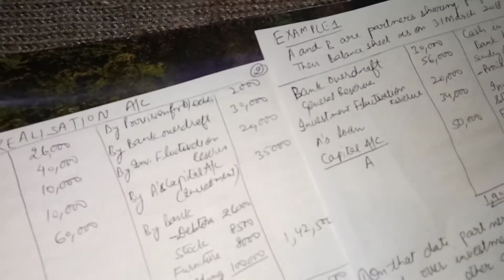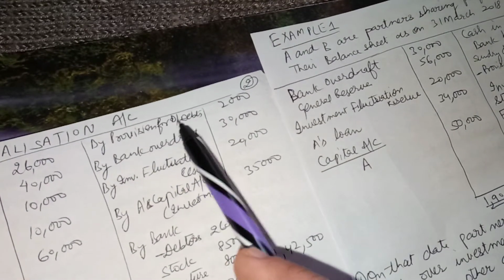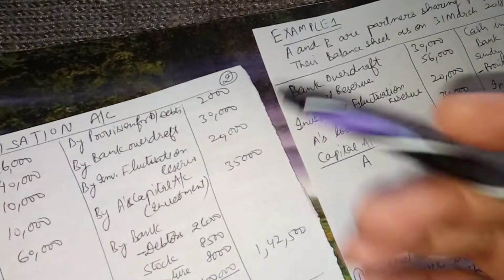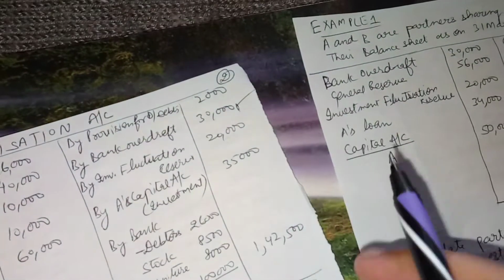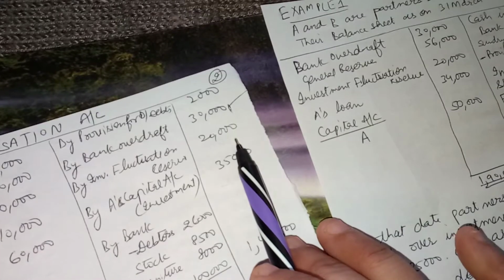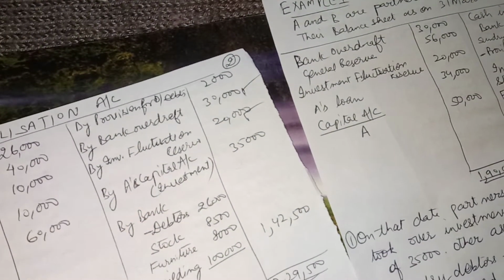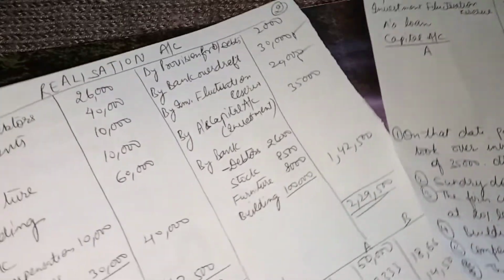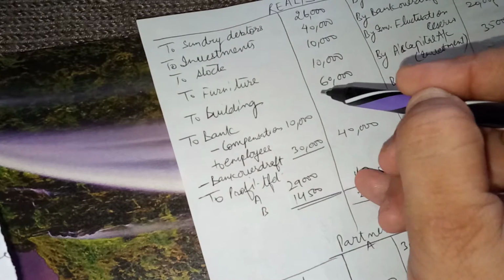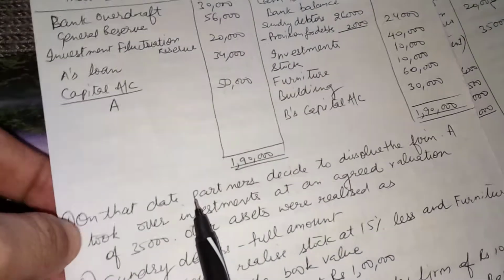Check them. Provision for doubtful debts, as we transferred the complete full value of debtors, so provision is transferred here as a liability. Then bank overdraft, it is very important, bank overdraft is transferred here as a liability. And then investment fluctuation reserve 20,000 is also transferred here. So these are the entries of transfer. After that we will check how we will treat the various transactions. So up to this amount we have transferred all the assets, and now let us check.